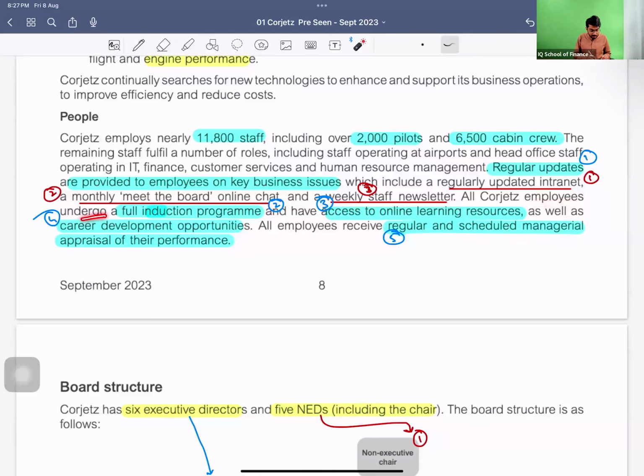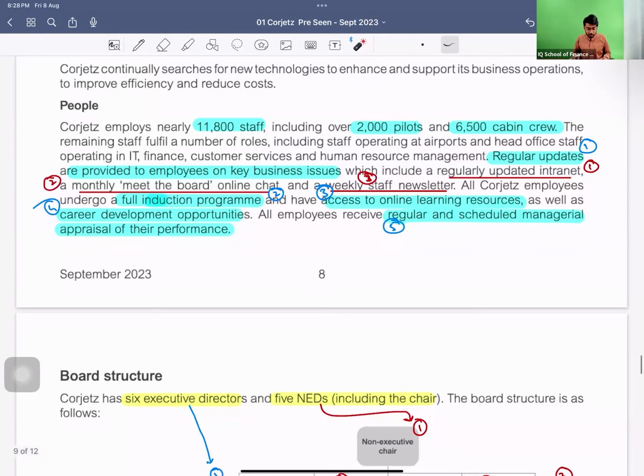All Corjetz employees undergo a full induction program, with access to online learning resources, career development opportunities, and regular scheduled managerial appraisal of their performance. So these are the perks, the benefits, the advantages which they are giving to their employees. So this is a good thing.